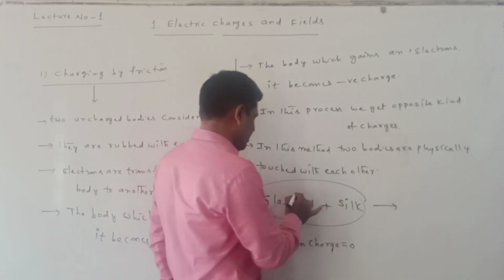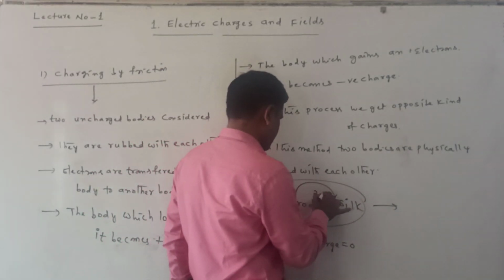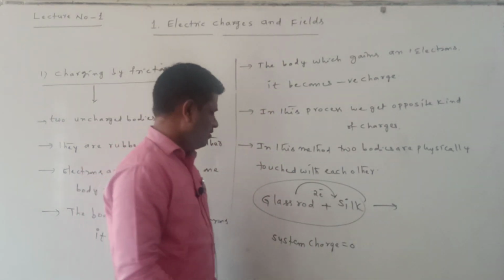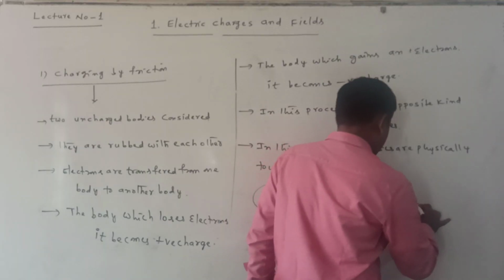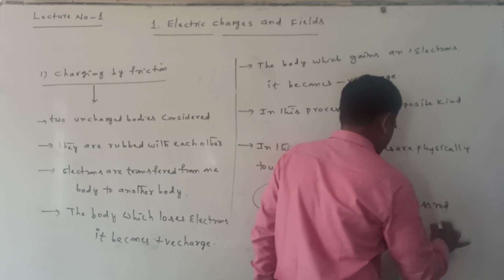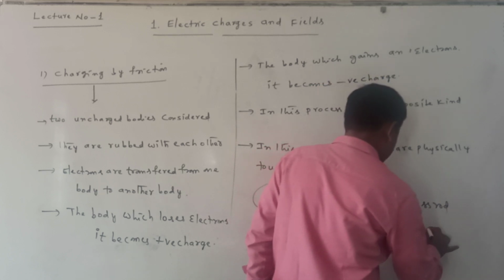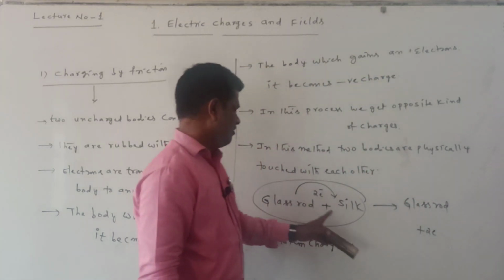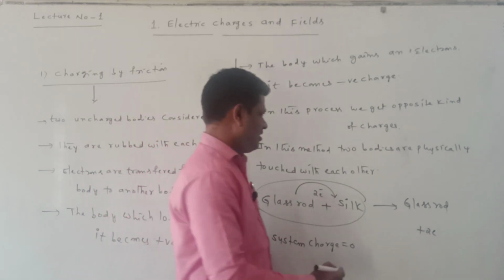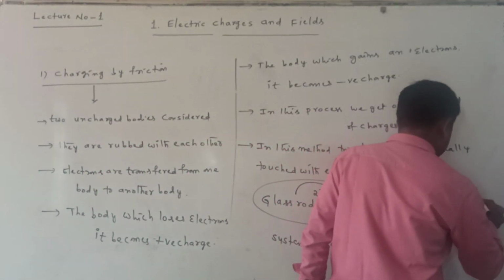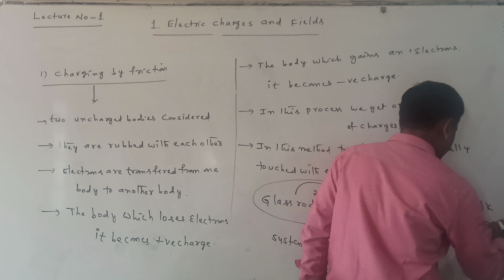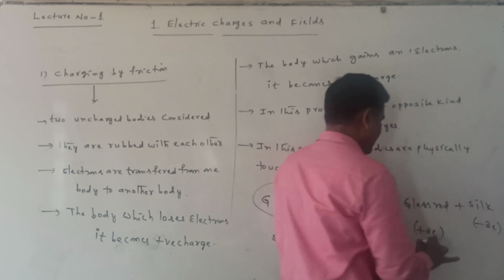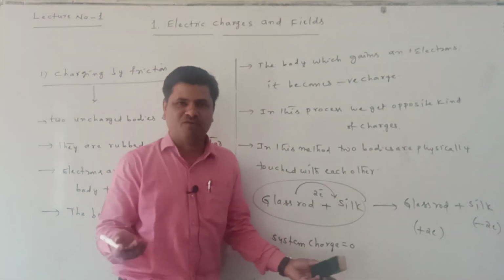Now the glass rod loses electrons. It becomes positive charge, plus 2e, because it is losing the electrons. The silk cloth is gaining the electrons. It becomes minus 2e. This I have taken as an example. You can take 3 also, 4 also.